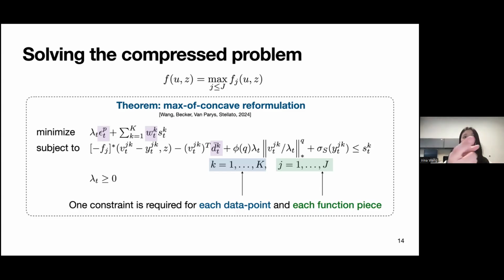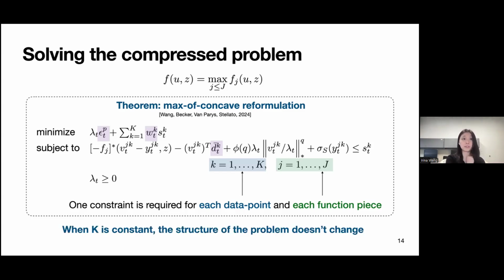So the v's and I think the y's are all auxiliary variables that we have to add in this reformulation, and it becomes very expensive if we have a lot of data points. Another thing that we want to note is that when k is constant, the structure of this problem doesn't change. We could have just the epsilons, the w's, and the d bars as parameters of the problem. And when we want to resolve it with new values of parameters, we can just replace these values without changing the overall structure of the problem. Whereas if we're in the original DRO framework and we're adding new data points, then we have to add new constraints, the entire structure of the problem changes, and the compilation would be more difficult.